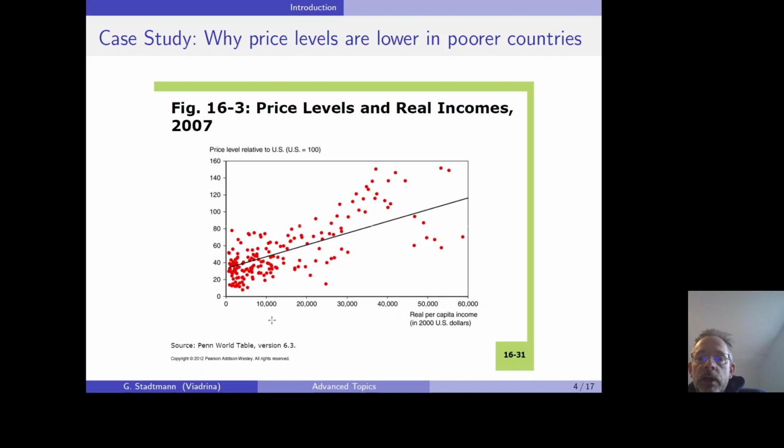a relatively low real GDP per capita have a relatively low price level, and more advanced economies like industrialized countries have higher price levels. For example, when you are getting a haircut in Switzerland or in Norway, that's very costly. Prices are relatively high. And when you are getting a haircut in a developing country, prices are relatively low. Especially the prices of non-tradable goods, for example, a haircut, are very low in a developing country.